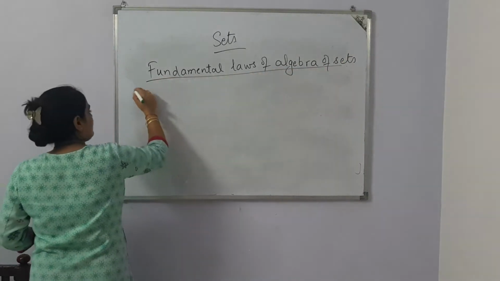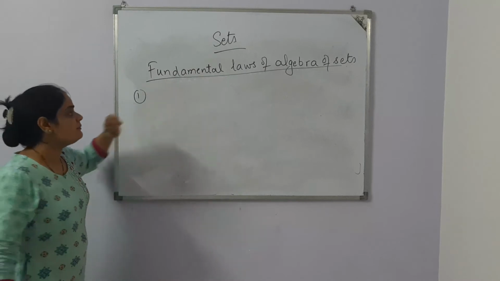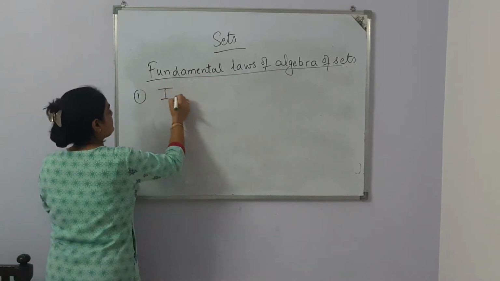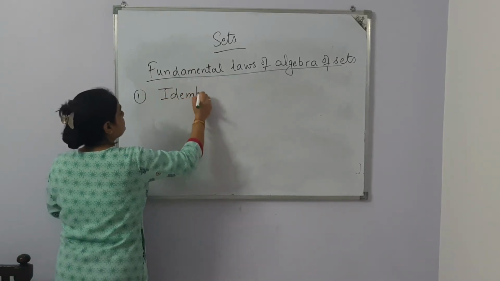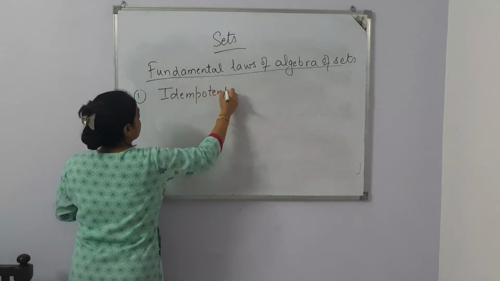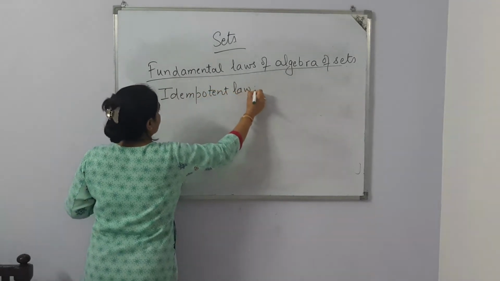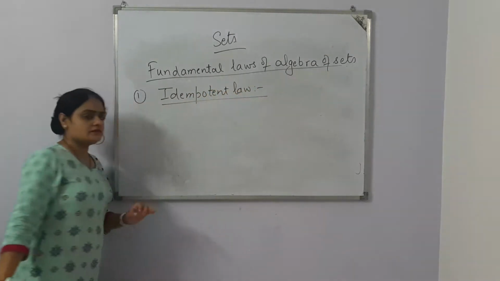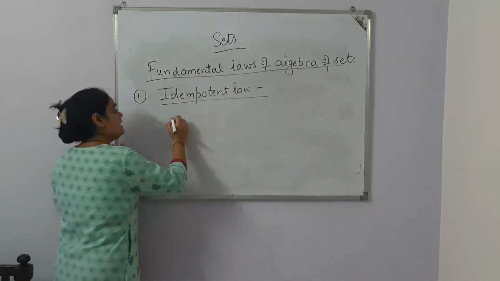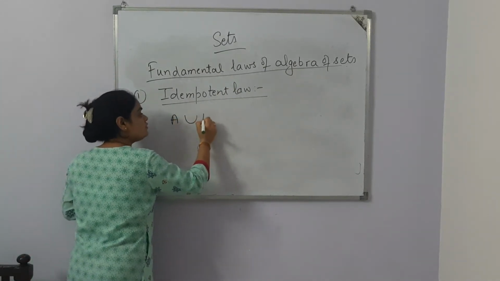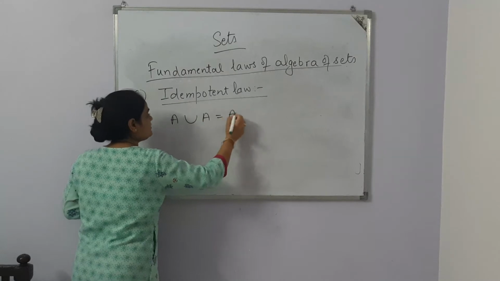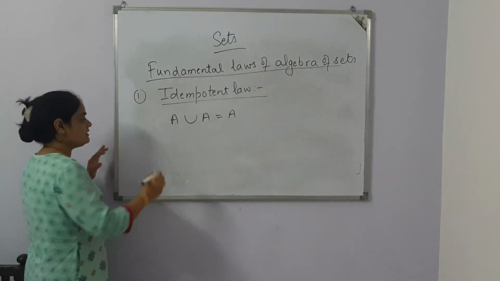The very first law coming under fundamental laws is the idempotent law. Now, what this law is saying: A union A is always A. We are taking one example.